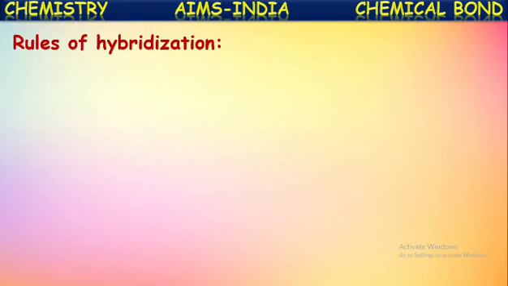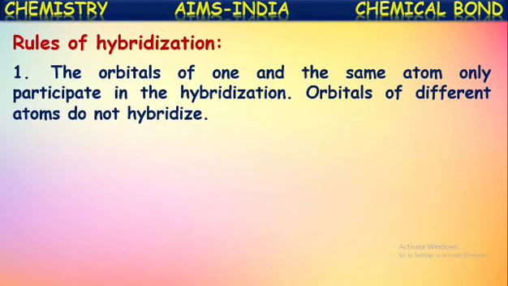Rules of hybridization. The orbitals of one and the same atom only participate in the hybridization. Atoms of different elements do not hybridize. Orbitals of the same atom participate in the hybridization and result in the formation of hybrid orbitals, but orbitals of different atoms do not hybridize.